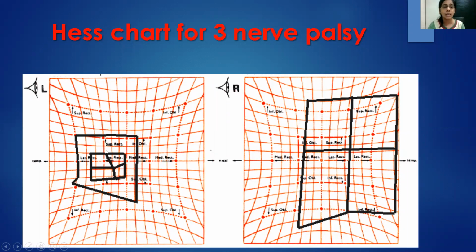So now this is a case where we are seeing that there is restriction in elevation, restriction in adduction, restriction in depression. And the lateral rectus and the superior oblique are working fine. So we are seeing a picture of third nerve palsy. However, over a period of say 4 months or 6 months, this could become better. And by measuring how much it's becoming better, we can advise these patients whether you should go in for surgery or you should not go in for surgery.